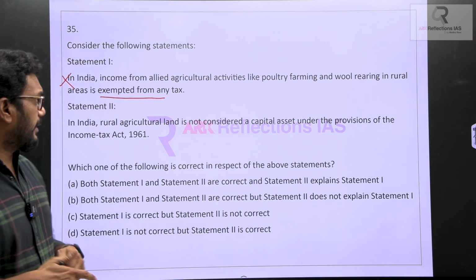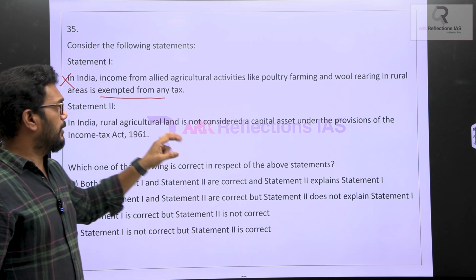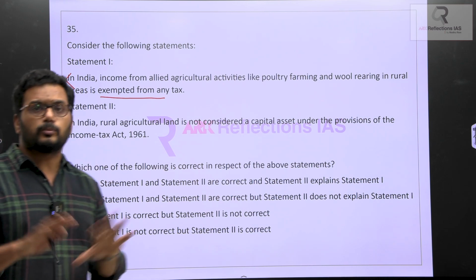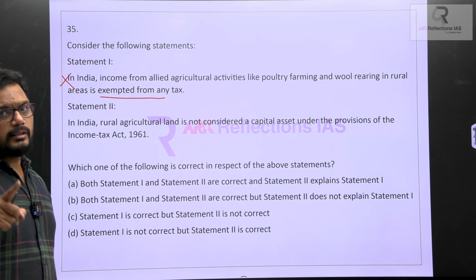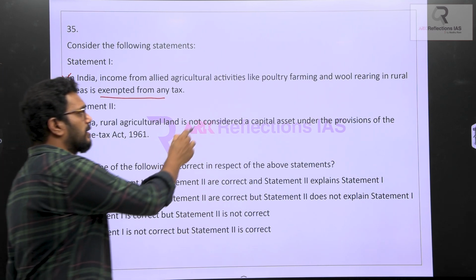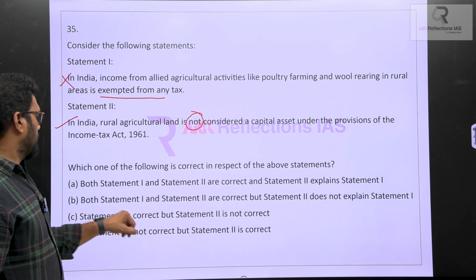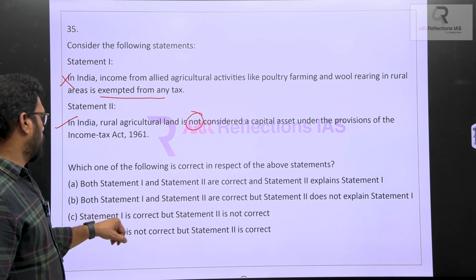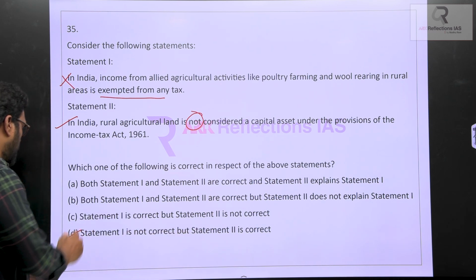But rural agricultural lands in India are not considered a capital asset under the provisions of the Income Tax Act, so no tax is levied on them, considering only the capital gain tax. So this is true. So statement 1 is not correct, but statement 2 is correct. So the answer has to be D.